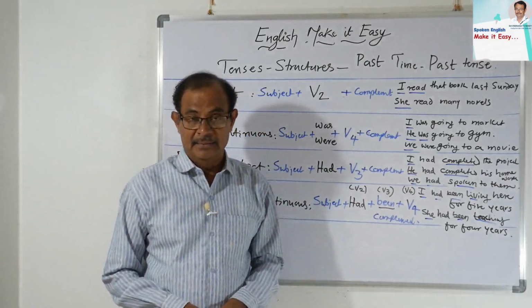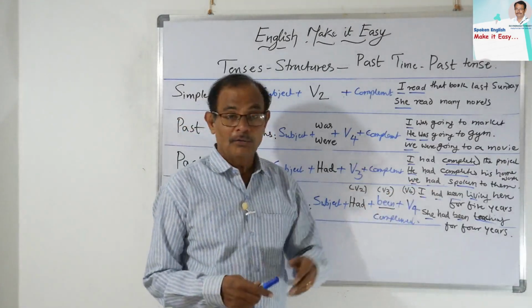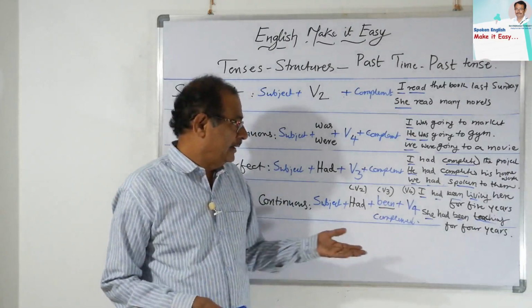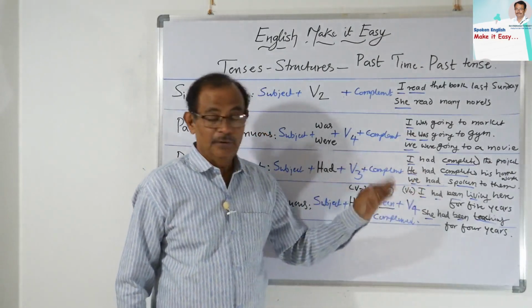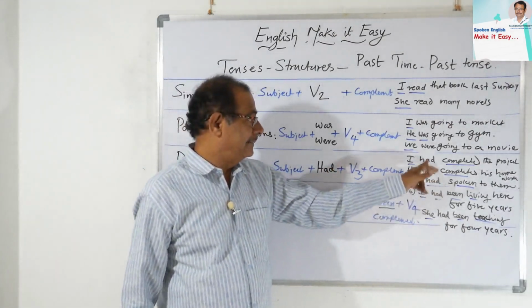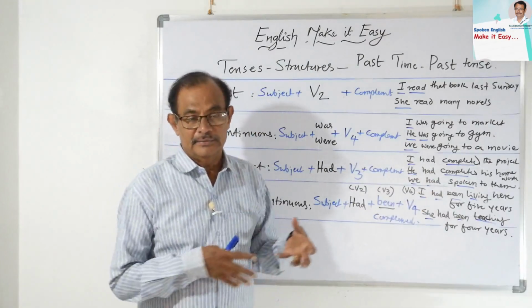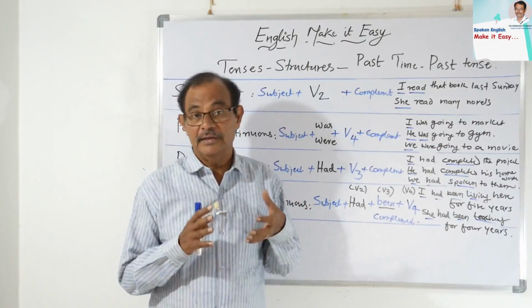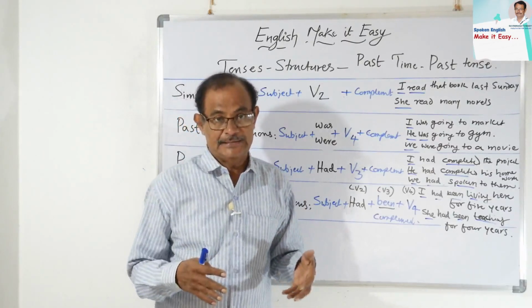He had completed his homework. We had spoken to them. See here, I, he, we, singular or plural, all take only had, because there is no subject specification for had, but for has and have there is subject specification.